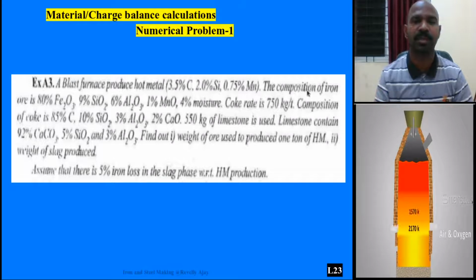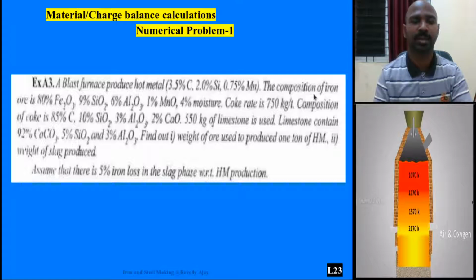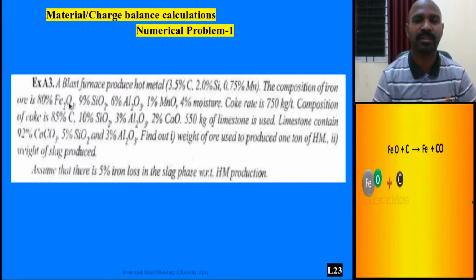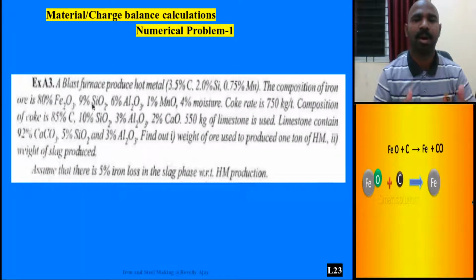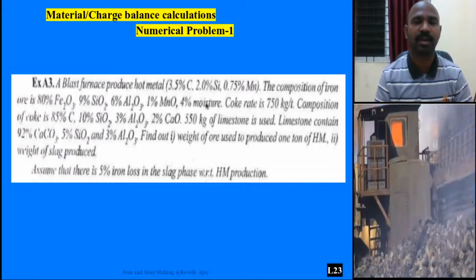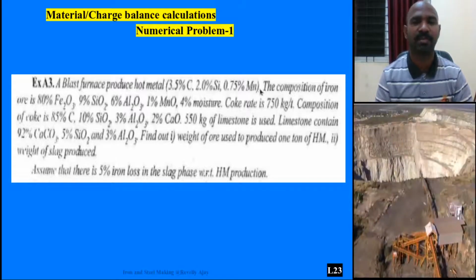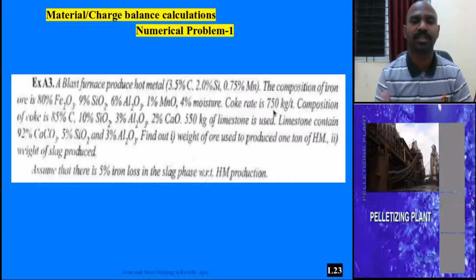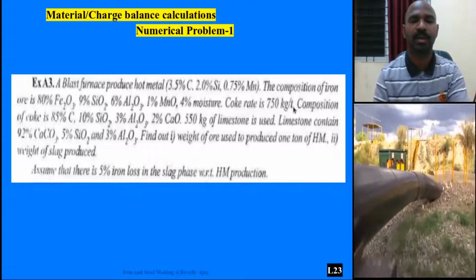The iron ore used to produce this hot metal is 80% Fe2O3 with gangue materials such as 9% SiO2, 6% Al2O3, 1% MnO, and 4% H2O or moisture. The fuel used, that is the coke rate, is 740 kg per ton.